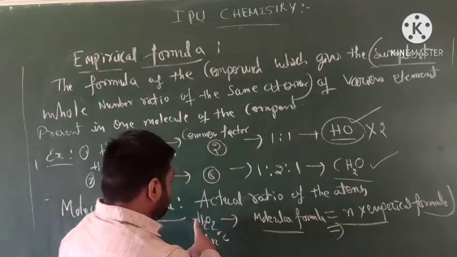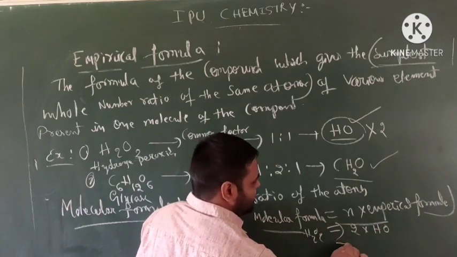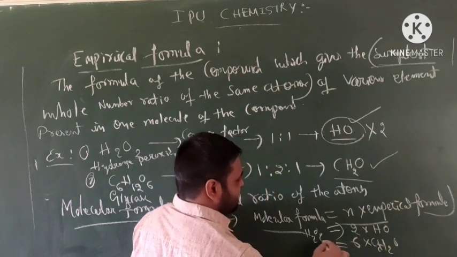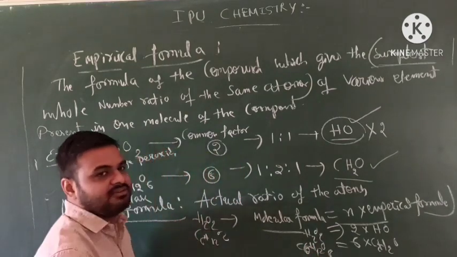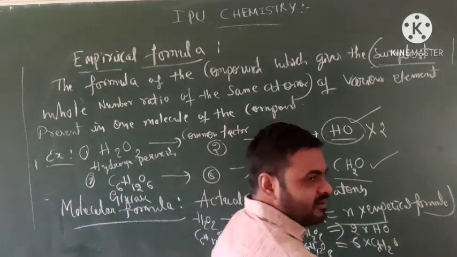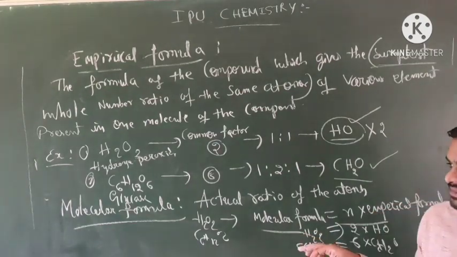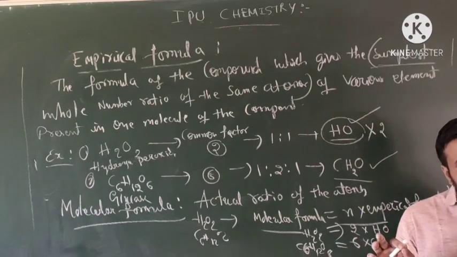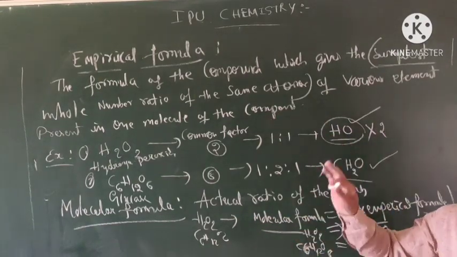So in H2O2, the common factor is 2, and the empirical formula times 2 gives H2O2. In the same way, CH2O times 6 gives C6H12O6. This is the difference between the molecular formula and the empirical formula. Clear, students? The molecular formula shows exactly how many atoms of each element are present in the molecule. But in the empirical formula, the whole numbers are in the simplest form.